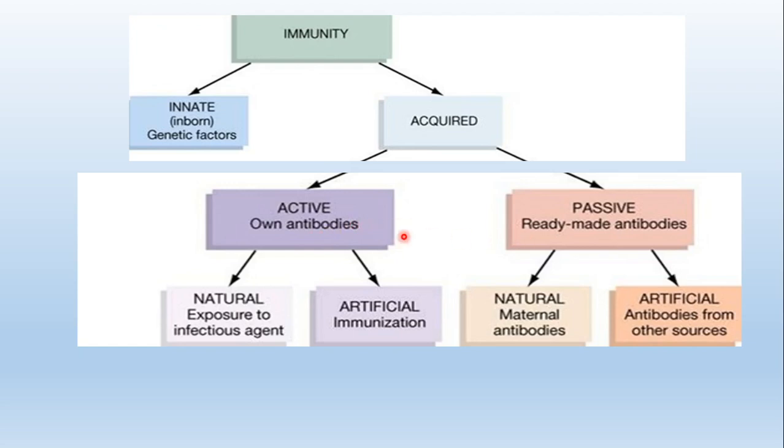The antibodies can be produced by our body itself, or they can be provided from some external source, naturally or artificially. Even active immunity can be natural or artificial. A separate discussion will be made to talk about acquired immunity. This is just the introduction. In this particular presentation, I will mainly focus on innate immunity.